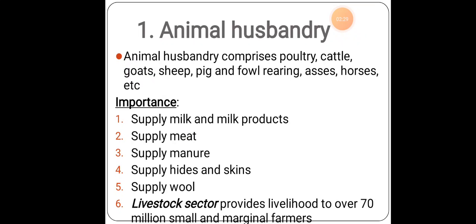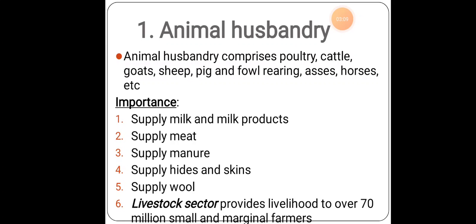For example, if you take care of poultry and cattle, all these things can be received. Supply of milk and milk products with the help of cows, supply of meat when you rear chicken, goats, pigs, sheep. Next is the supply of manure: cow dung is used as an organic manure for the fields. Next, supplies of hides and skins: for leather you need skin, and silkworms are used for cloth.